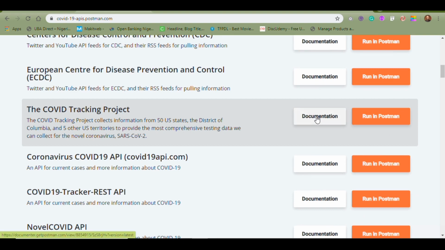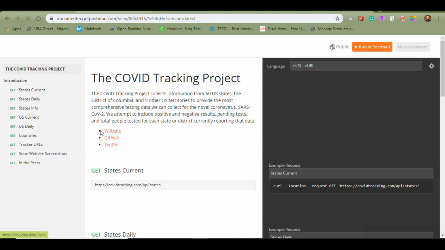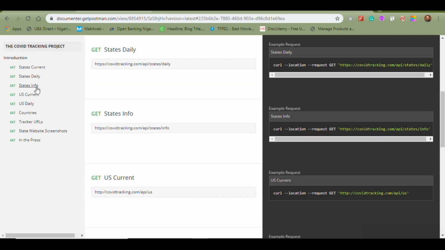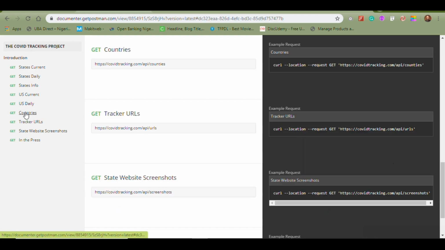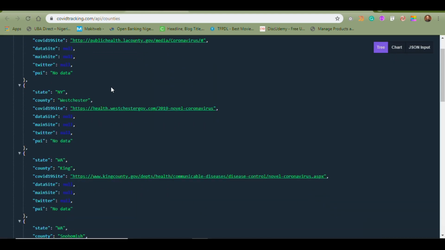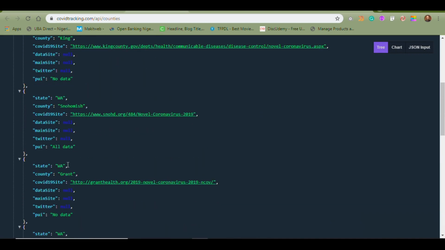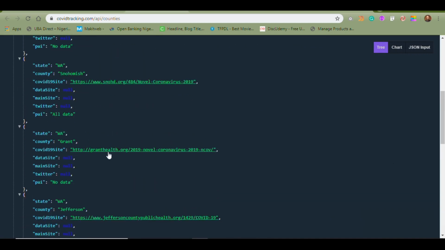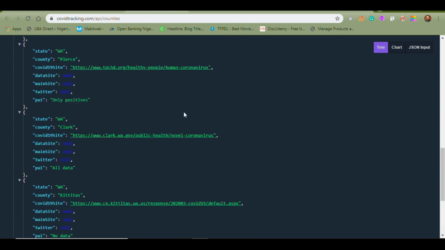Let's try to view this one. I will open the documentation, and then I will just show you how it looks. So here it is. Now you'll see all the endpoints of the API, and let's say you want to see data from states or countries globally. Okay, let's try to open this. Let me open it in a new tab so that I'll see how it looks. Yes, you can see the JSON data. It gives you all the information, for example, the states, the country, the site where the source information is coming from, the data site, the main site, and everything related.